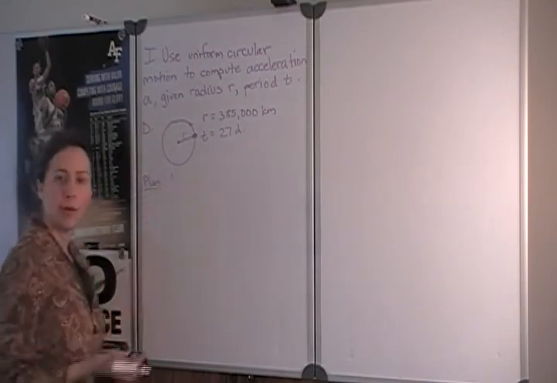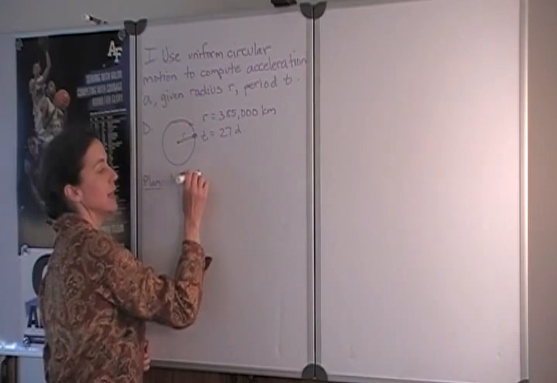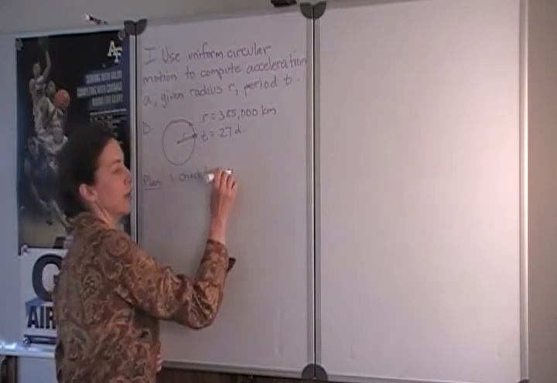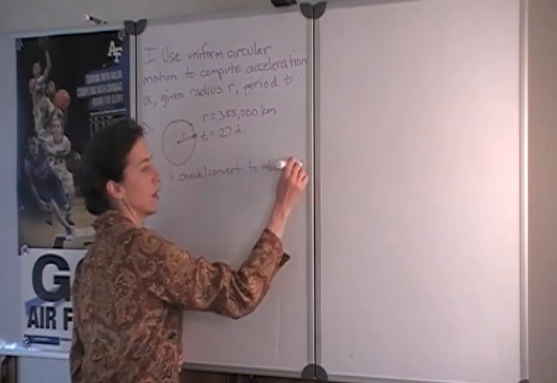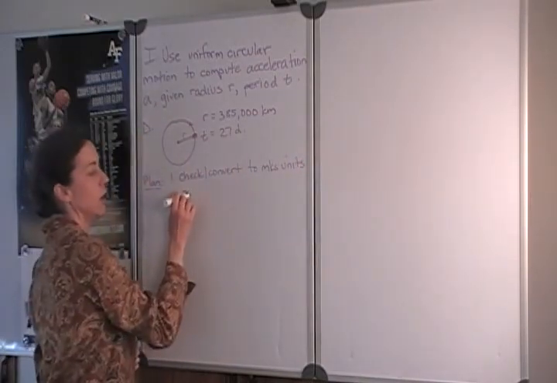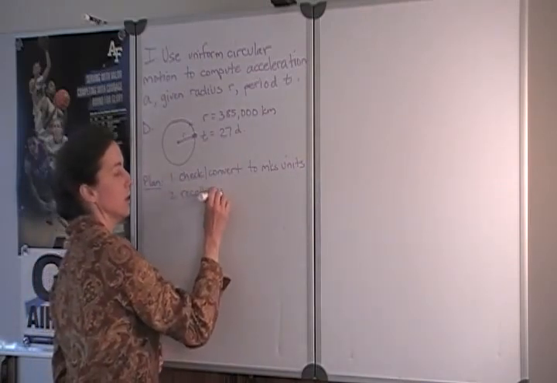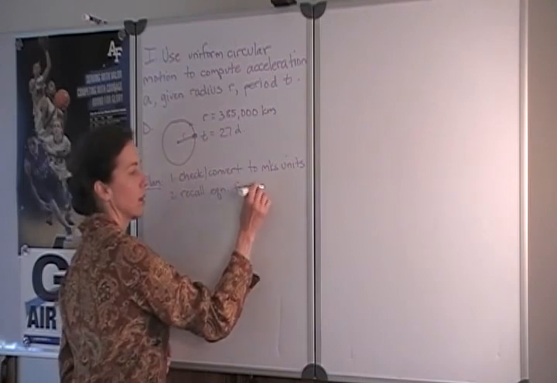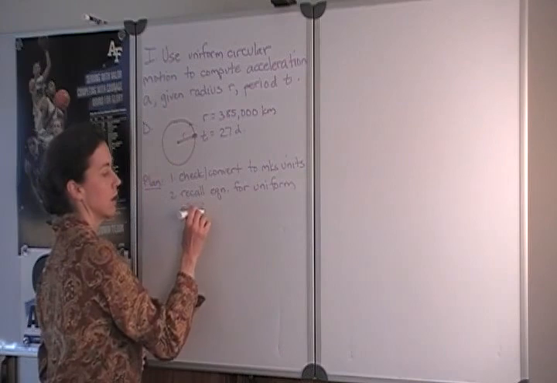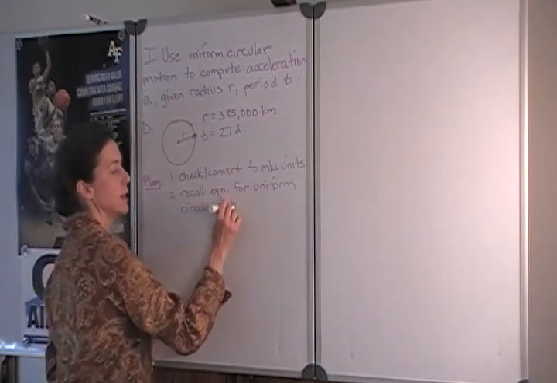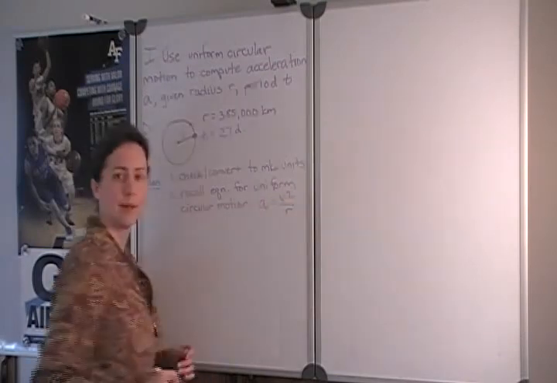As we begin to evaluate, we're going to want to look at the units first of all. We want to check and, if necessary, convert our given values to MKS units. Then we can recall the relationship used to describe uniform circular motion, which is that the acceleration is equal to the square of the velocity over the radius.